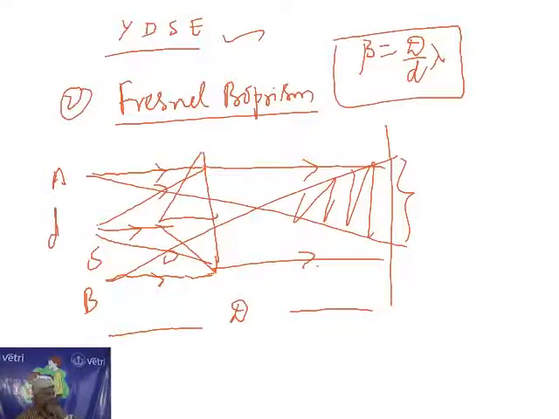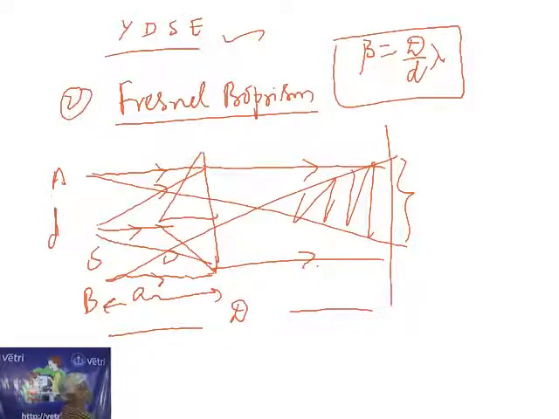Sometimes the question is asked about this distance. What is this distance? Small a is the distance of the biprism from the source. How can you calculate the distance of the biprism from the source?